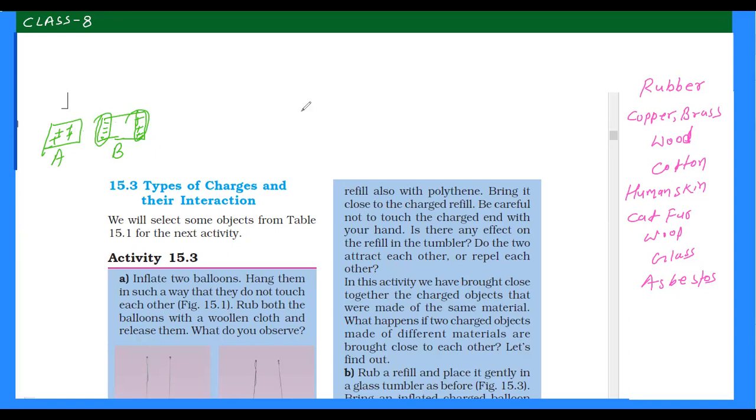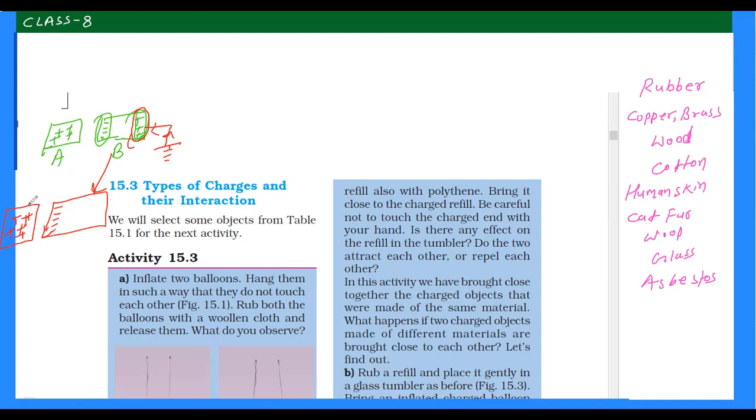What you can do further is connect the second object through ground. If you connect it through ground, then this positive charge will neutralize in ground. Electrons will come from ground to this side and neutralize this positive charge. And this body B will have only negative charge on the side where the positively charged body is brought. This positive charge is neutralized in ground.